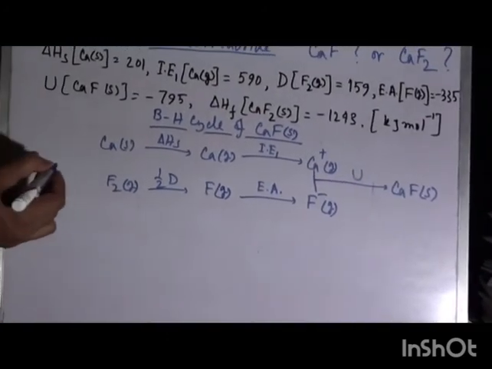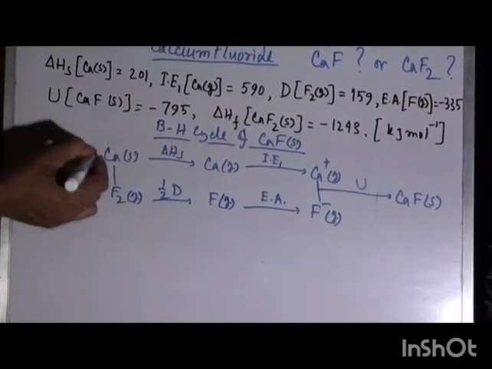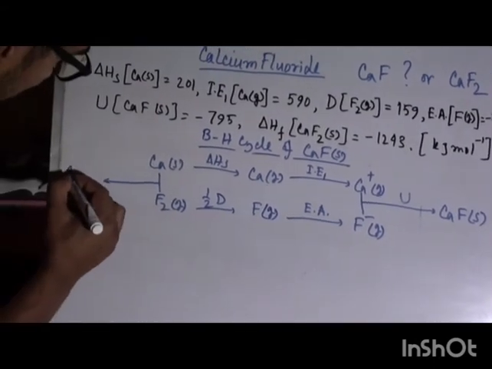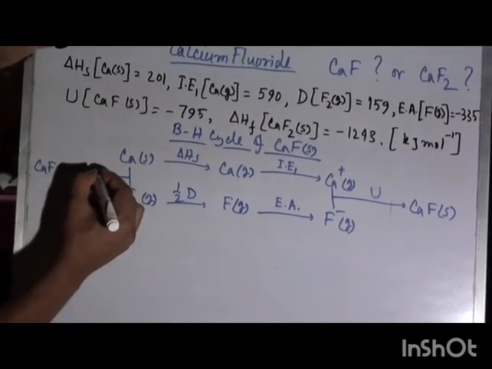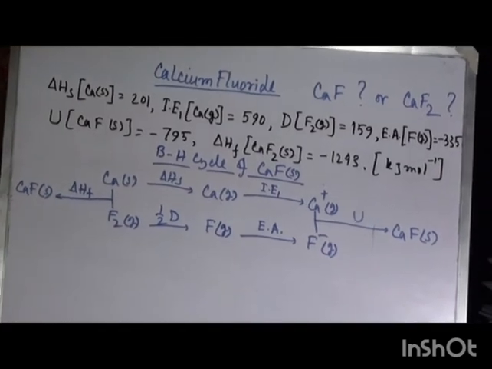And here at the left hand side we directly combine calcium solid and fluorine gas to produce CaF solid. Here the enthalpy term involved is nothing but delta H formation of CaF.